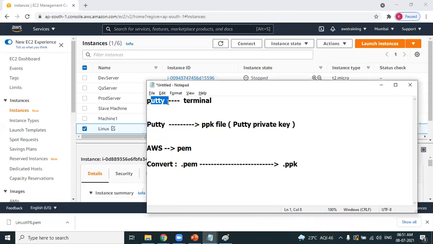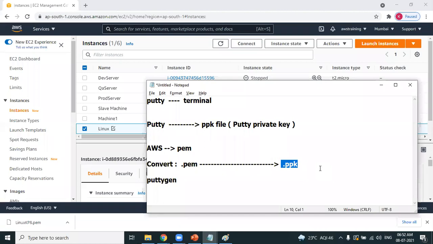Obviously, your next question could be, Sunil, how can we convert the PEM file to a PPK file? For that conversion, you need an application called PuttyGen, the Putty key generator. Gen stands for generate. You upload the PEM file and it generates the PPK file. So PuttyGen is used to convert the PEM file to a PPK file.